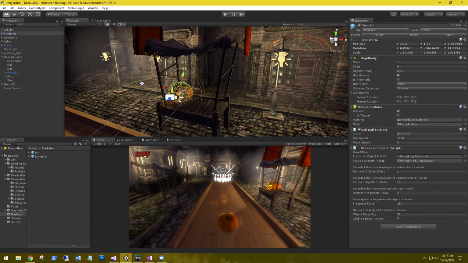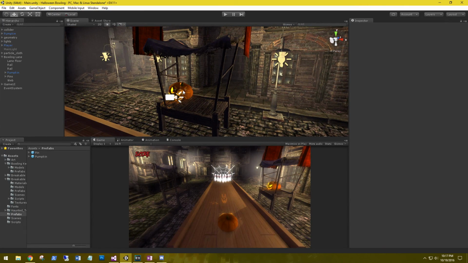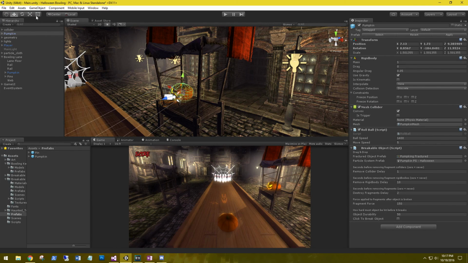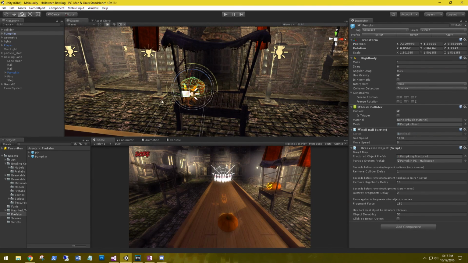Looks like he's a little off kilter. Okay, let's rotate him. Let's duplicate him, move him over.